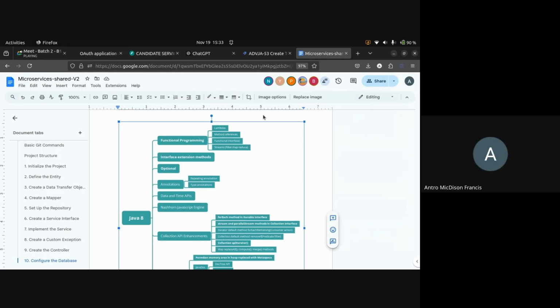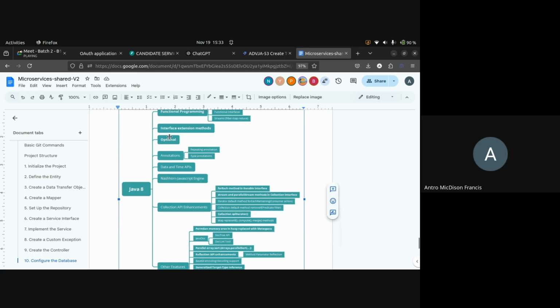Okay. So Java 8 has, as I said earlier, many more functionalities, but extensively we will be using functional programming, which covers lambda, method reference, functional interfaces, and streams. These are all very important. And Optional, this is important.